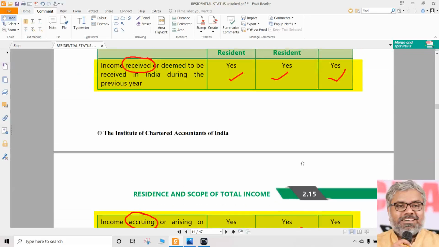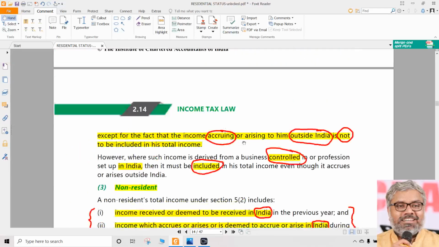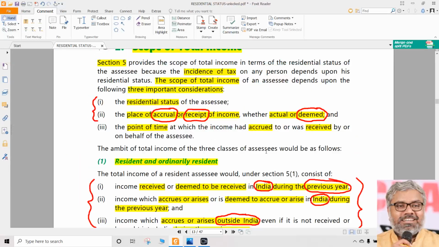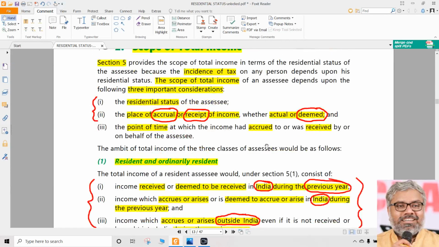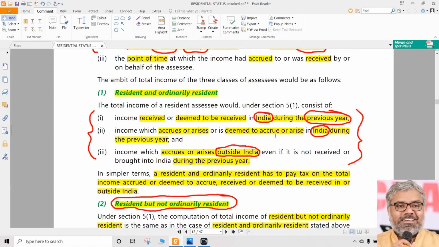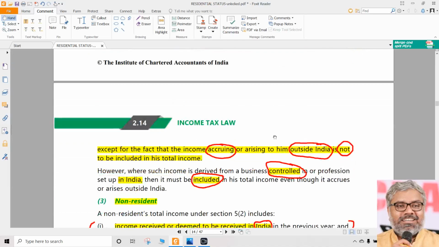This table is going to be directly used in problems. Certain provisions are not going to be used in problems, like, for example, place of effective management. What will you compute? How can you compute? Is there anything that you can compute in place of effective management? Not possible. Is there any way that you can compute business connection that we discuss in future? Not possible. So there is no computation there. There is no particular problem solving involved in that.